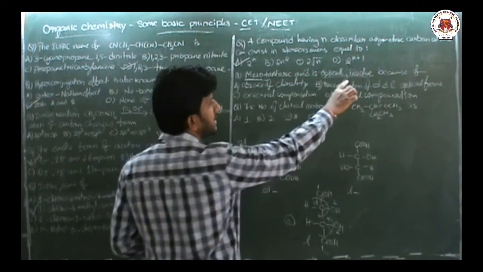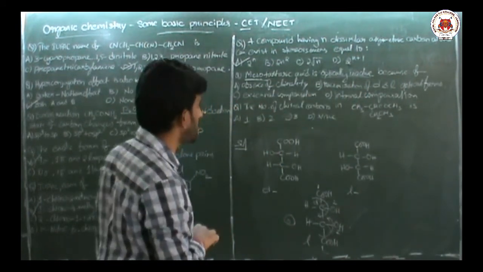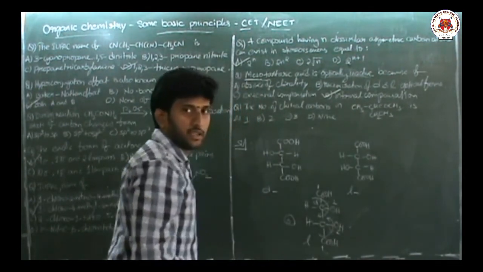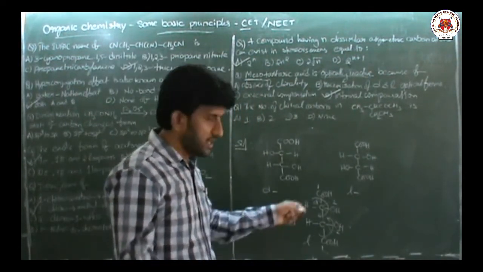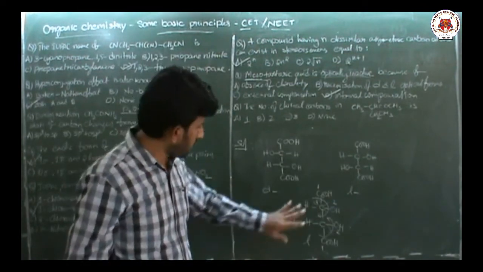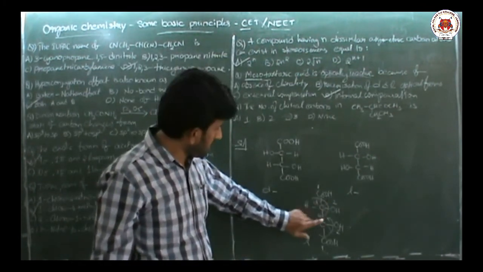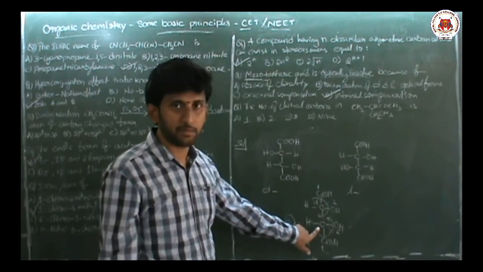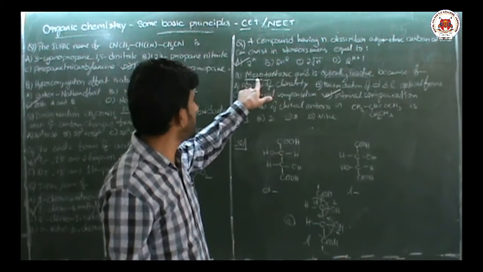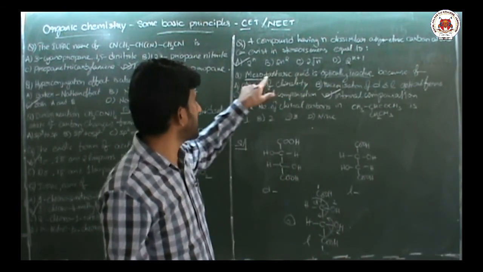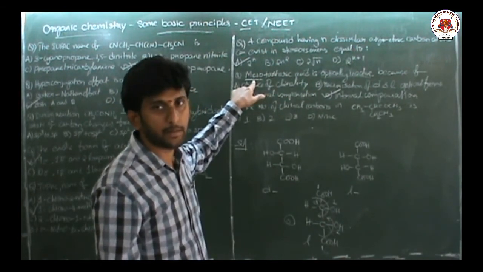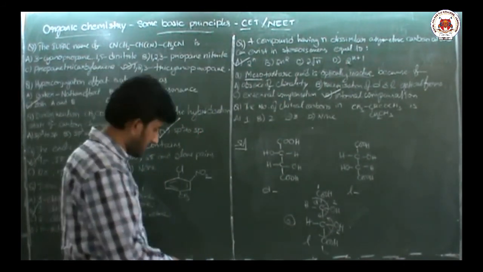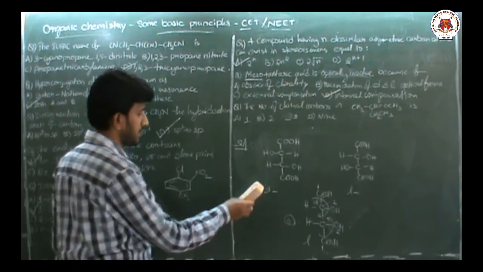Why is it optically inactive, they are asking? Because of what is called internal compensation. Internal compensation means inside the molecule, within the same molecule, one carbon atom cancels the optical activity of another carbon atom. Such optical inactivity is called the meso condition. So the answer is internal compensation.